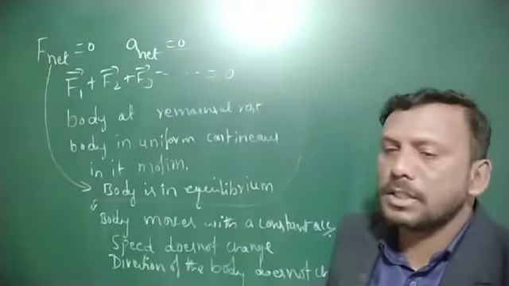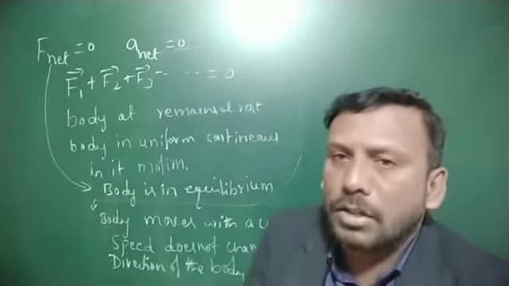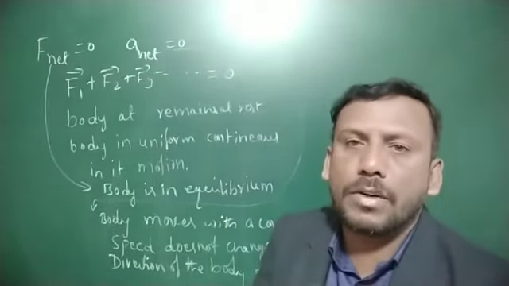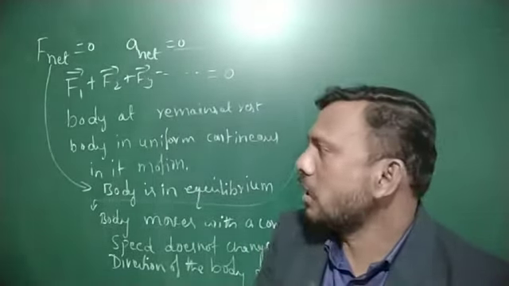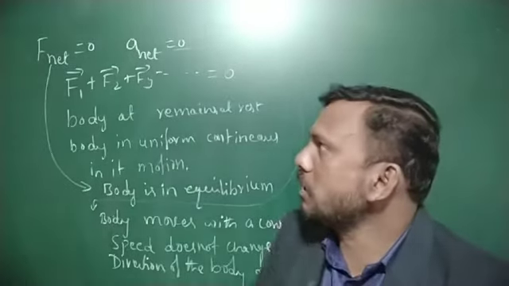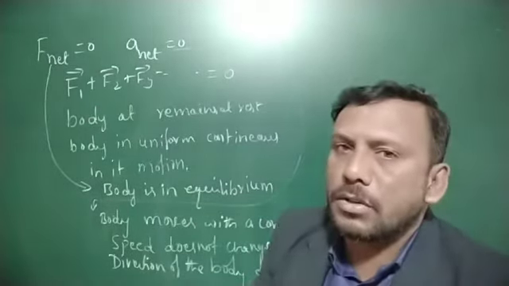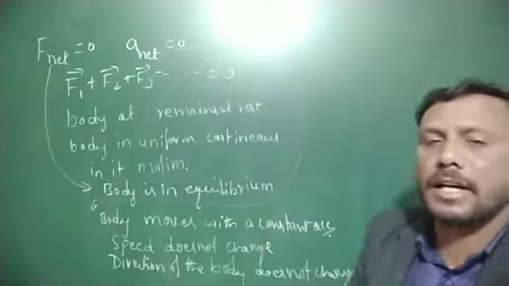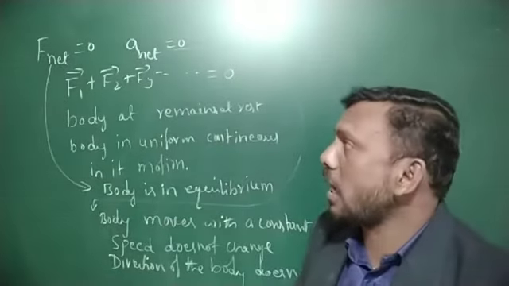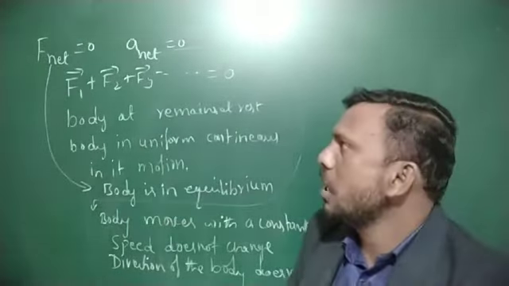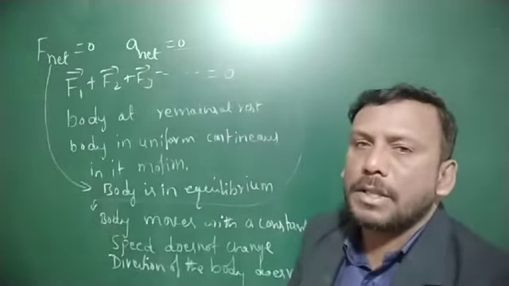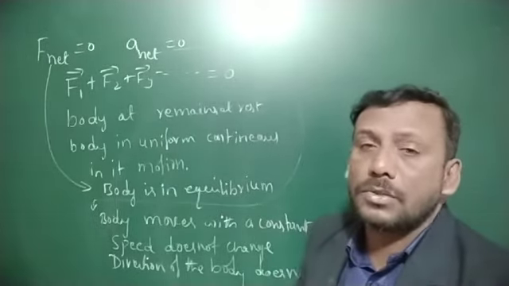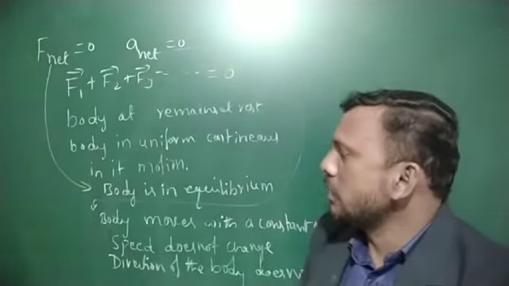Newton's first law of motion states that every body continues in its state of rest or uniform motion until an external force acts on it. It means F net is equal to zero, so the net acceleration of the system is zero: F1 vector plus F2 vector plus F3 vector and so on is equal to zero.